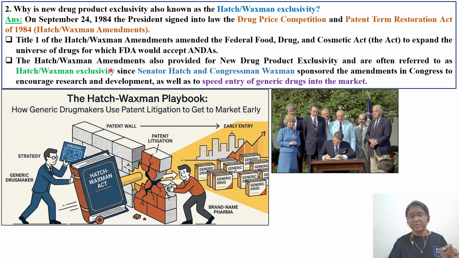The Hatch-Waxman Amendment also provides for new drug product exclusivity, often referred to as Hatch-Waxman exclusivity, since Senator Hatch and Congressman Waxman sponsored the amendments in Congress to encourage research and development as well as to speed entry of generic drugs into the market. Because of this act, once the patent has expired, generic companies can immediately start manufacturing that drug, so it can enter the market in less time.